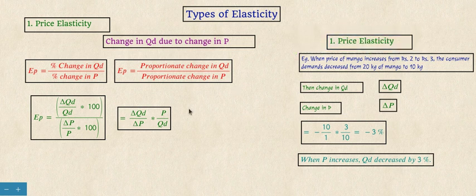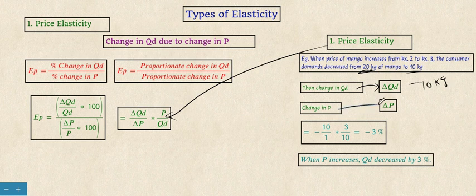Price elasticity is calculated by the formula delta QD divided by delta P into P by QD. First we find delta QD: how much change has occurred from 20 kg to 10 kg, that is minus 10 kg. There is a decrease in quantity demanded, so it is taken as minus 10 kg.